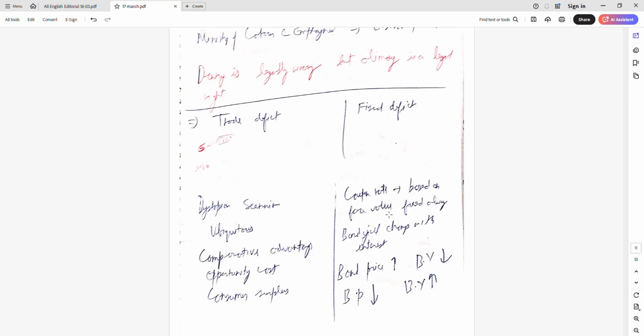Bond yield will decrease. If interest rate is low, then bond price will also get low and bond yield will increase.